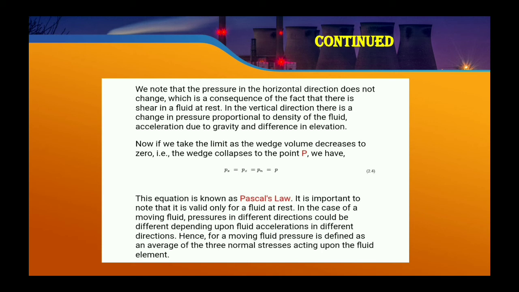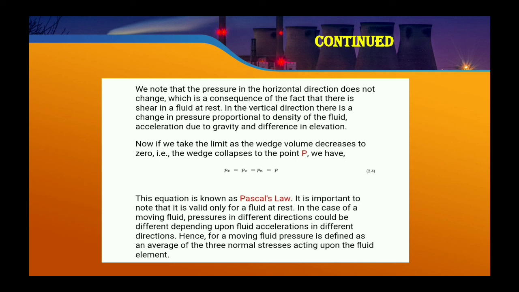Now if we take the limit as the wedge volume decreases to 0, that is, the wedge collapses to the point P, we have Px equals Pz equals Pn equals P. This equation is known as Pascal's law. It is important to note that it is valid only for a fluid at rest.